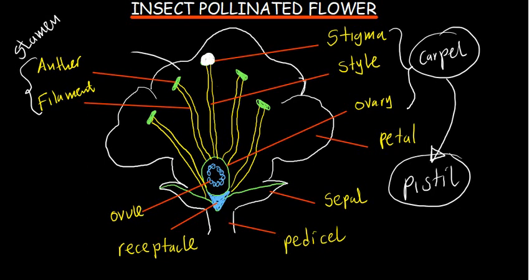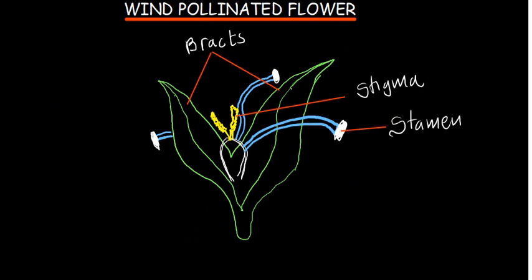Okay, we've looked at an insect pollinated flower. What of a wind pollinated flower? How does it look? So this is how a wind pollinated flower is going to look. You can see that for it, the petals are not like the way they are in the insect pollinated flower.